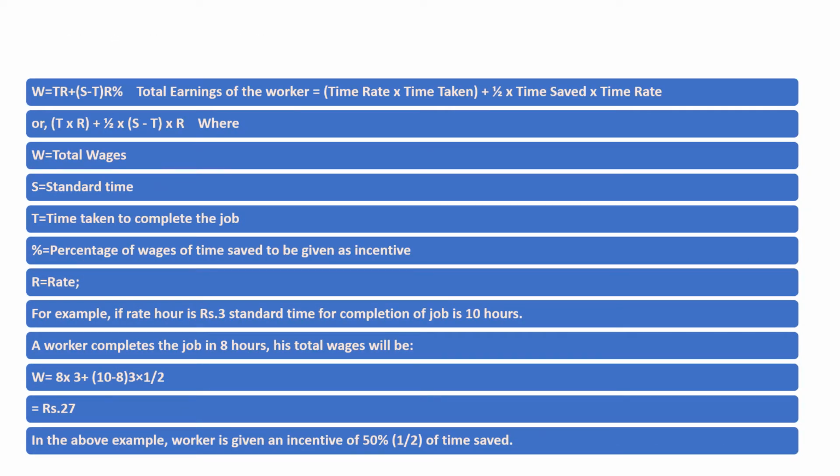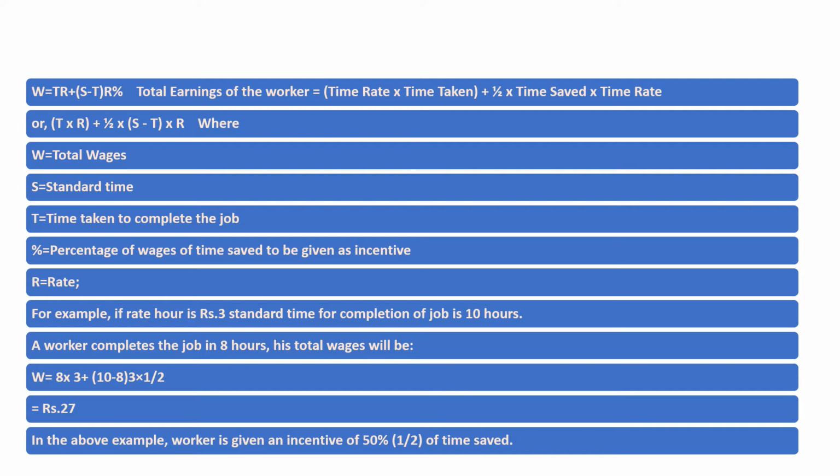There's a very simple formula for calculating incentives, that is, if you want to calculate the total earning of the worker along with the incentive, how is it calculated? W, that is the total wages, is equal to T into R plus half into S minus T into R, where W is the total wages, S is the standard time, whatever has been fixed by the employer. Like for example, in the last slide, we discussed the standard time is 10 hours.